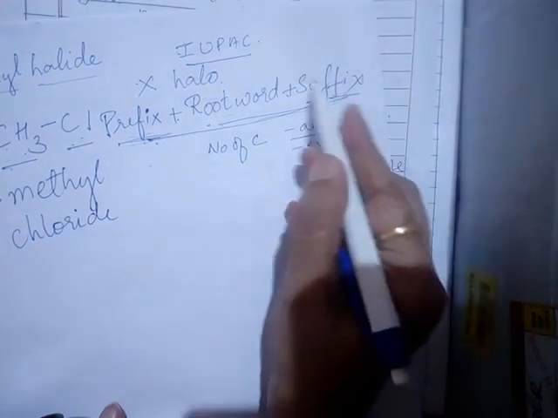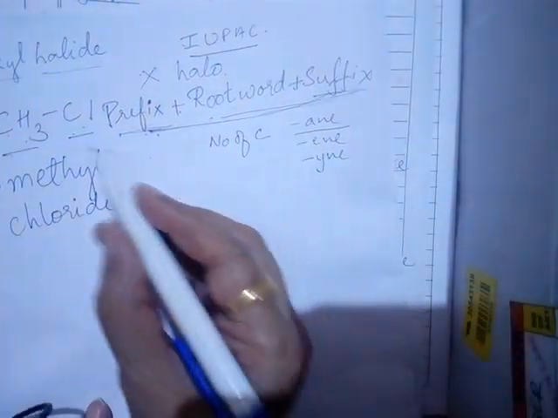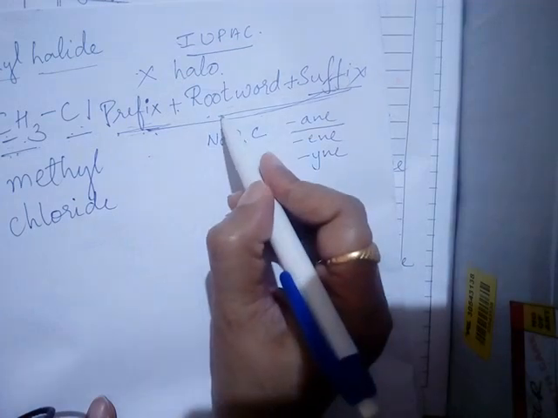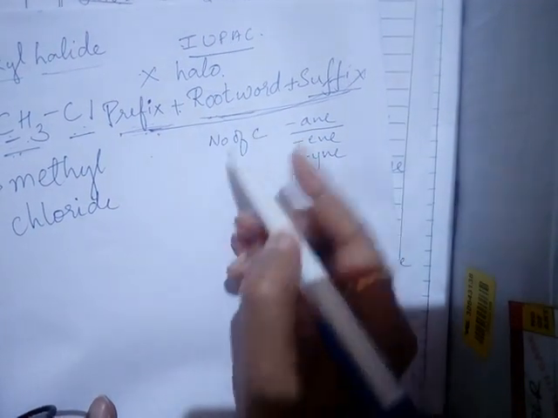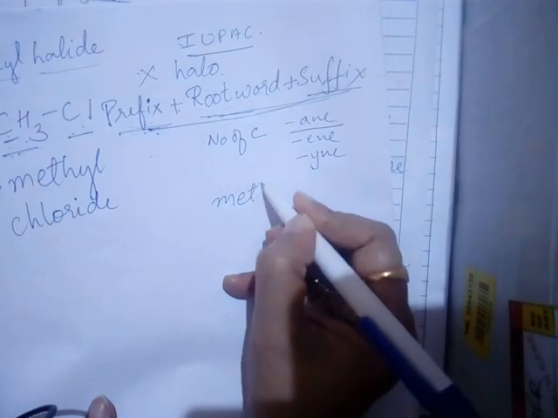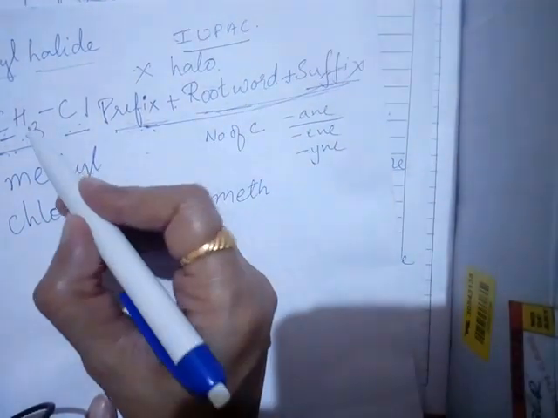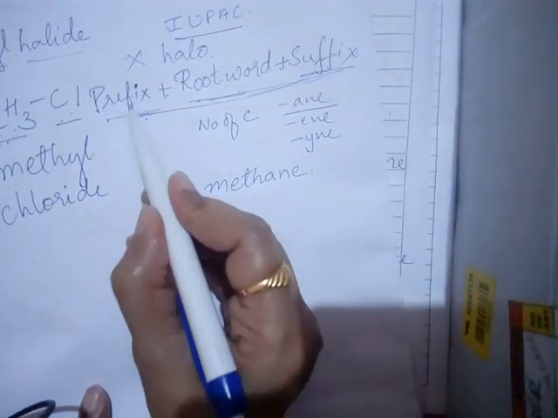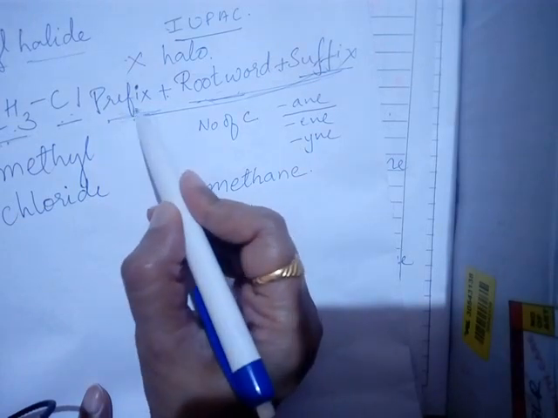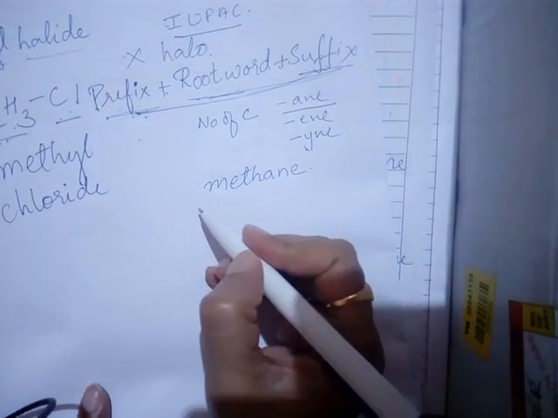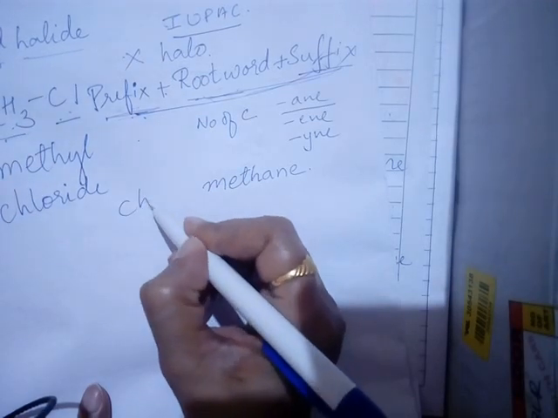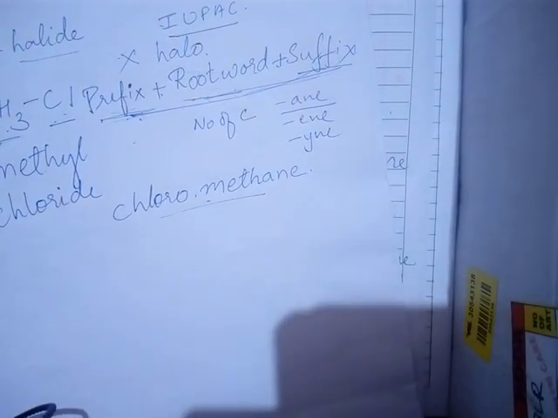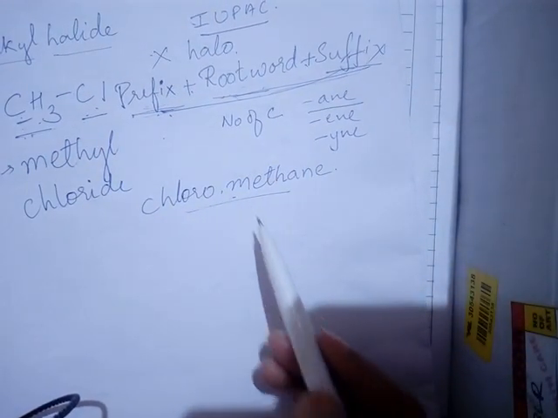We combine all these words to get the name. Now take this example. There is one carbon atom. If the carbon count is 1, the root word is meth. Because it is a single bonded carbon, the suffix is ane. Then there is a chloro group, which is the prefix. So we write it as chloromethane. This is the IUPAC name. In this way we have to name the compounds.